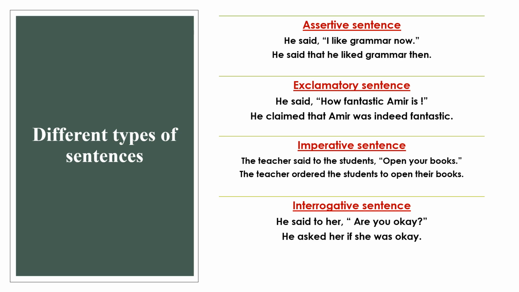So let us read the sentence first. He said, how fantastic Amir is. The first change is to change the exclamatory sentence into subject-verb pattern. So it will be Amir is fantastic. The second change is to bring a change in said. It will be changed into claimed as it is an exclamatory sentence. So the final answer will be he claimed or exclaimed that Amir was indeed fantastic.